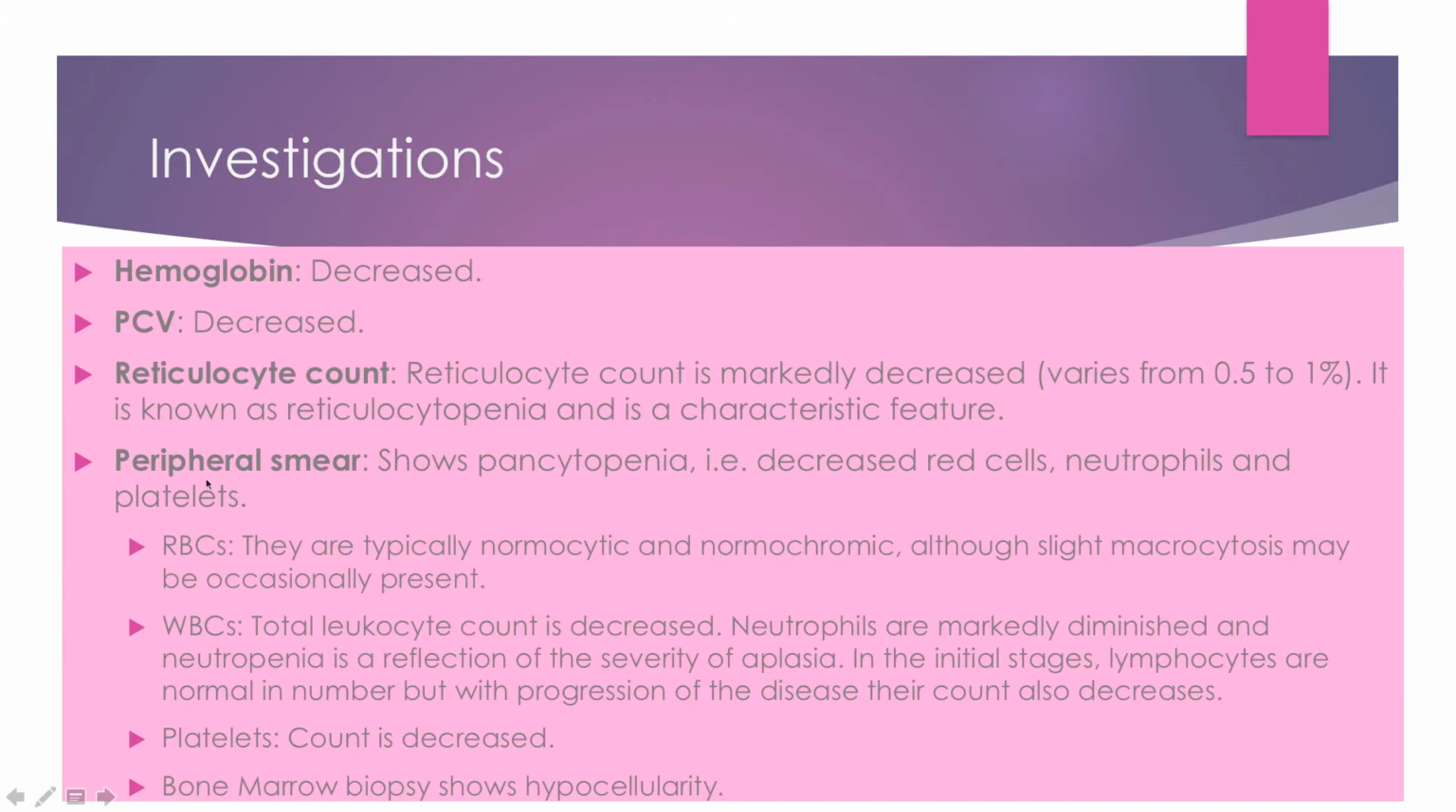Peripheral smears will show us decreased RBCs, neutrophils, and platelets. The RBCs, they will be normal, normocytic, and normochromic. Their number will be decreased, but their size and shape will be normal. WBCs will be decreased, platelets will be decreased, bone marrow biopsy will show hypocellularity.